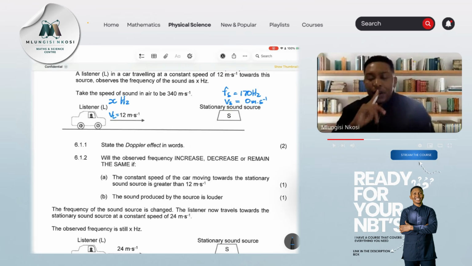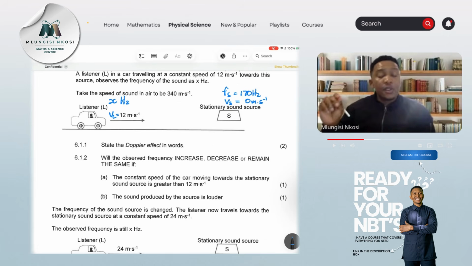Right, now let's answer the second question. 6.1.2 says, will the observed frequency increase, decrease, or remain the same? Now, I want you to note in this case that they are giving us conditions at the bottom. So will it increase, decrease, or remain the same?